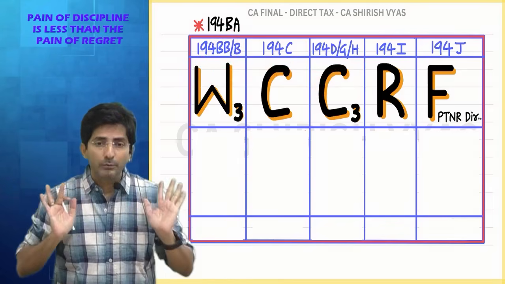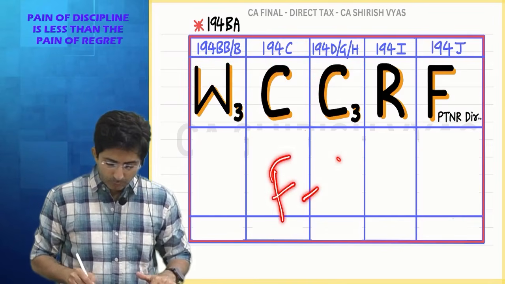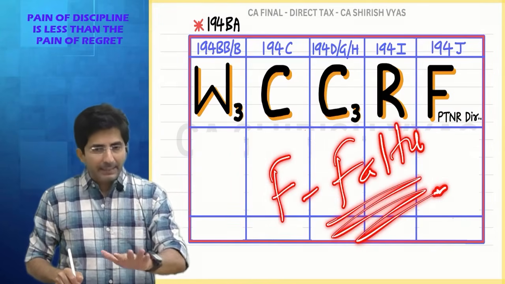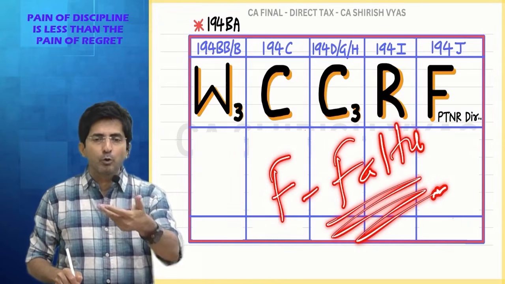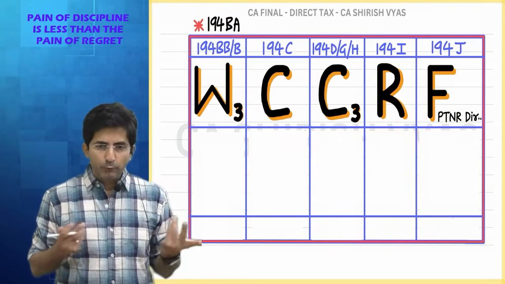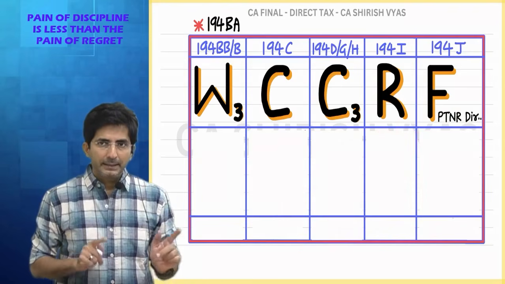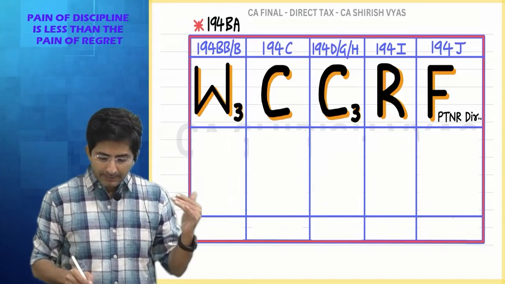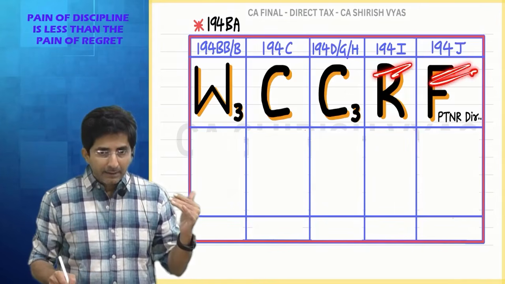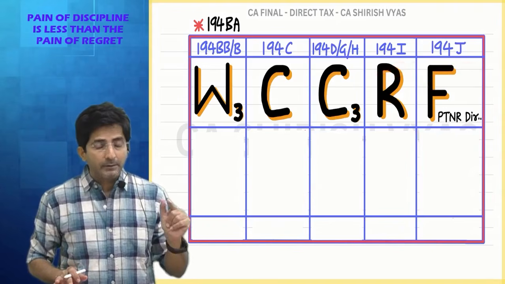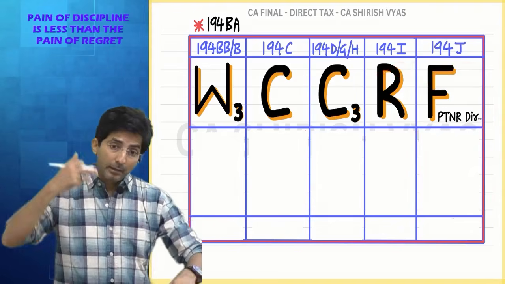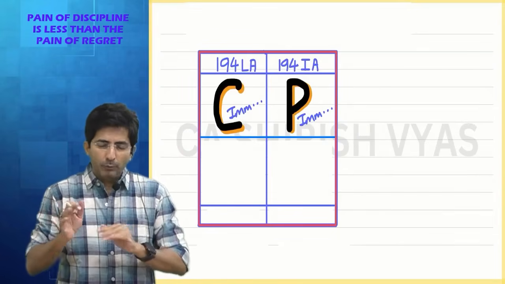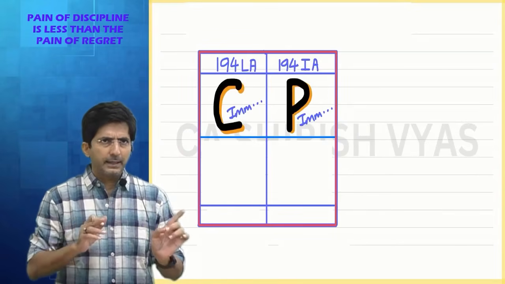F is faltu. In Hindi, F is faltu. Faltu means it is a useless section. It is there in the Act, but at present it has no relevance. So if you skip F, then what is next? G, H. Feel the sequence. H, I, J. After J, next comes K. K will come later, but I have not kept it here. Why it is taken later, you will understand soon. J, K is not there.